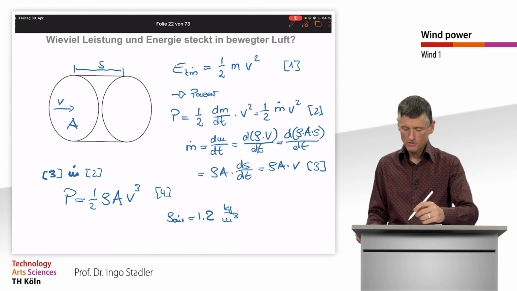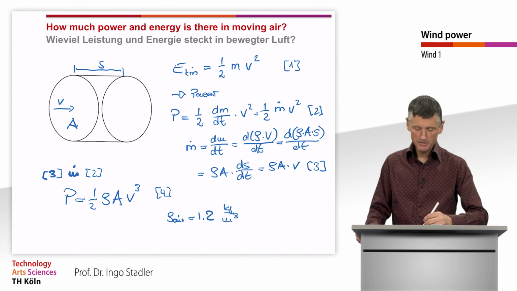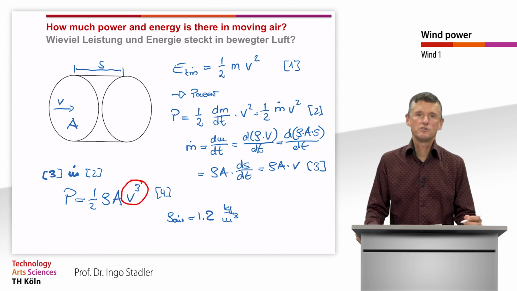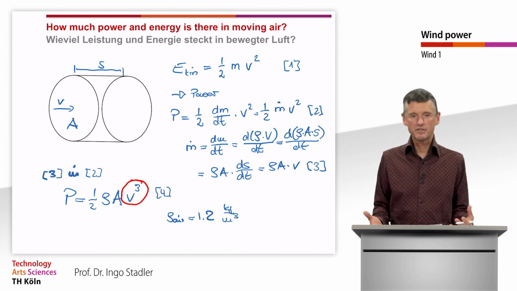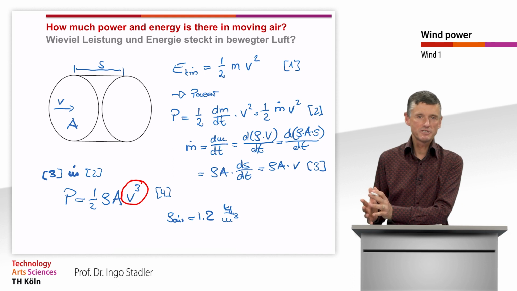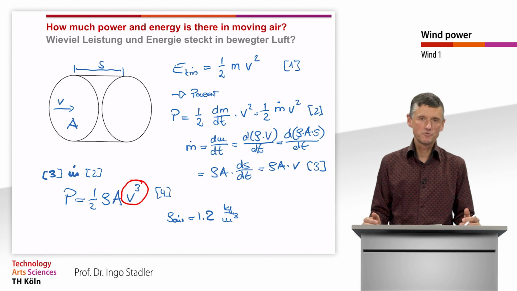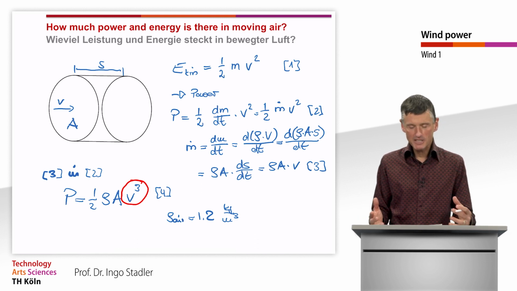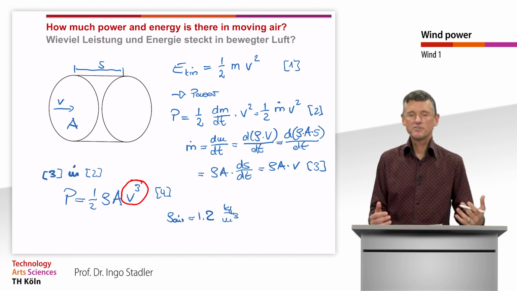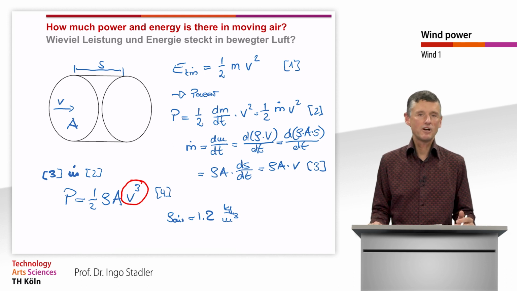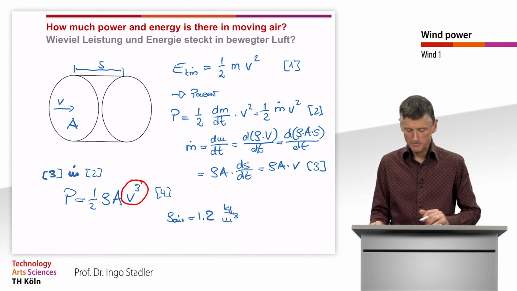When we now have a closer look at this formula, what is really exceptional is that the power depends on this velocity to the 3. When we compare that, for example, to solar energy, when we have double the irradiation of sun, we have more or less double the power a solar panel will produce. But in case of wind power, when we double the wind velocity, we have 8-fold the power. And that is something we need to learn and to handle with our wind turbines. We can take advantage, but it also causes some problems.